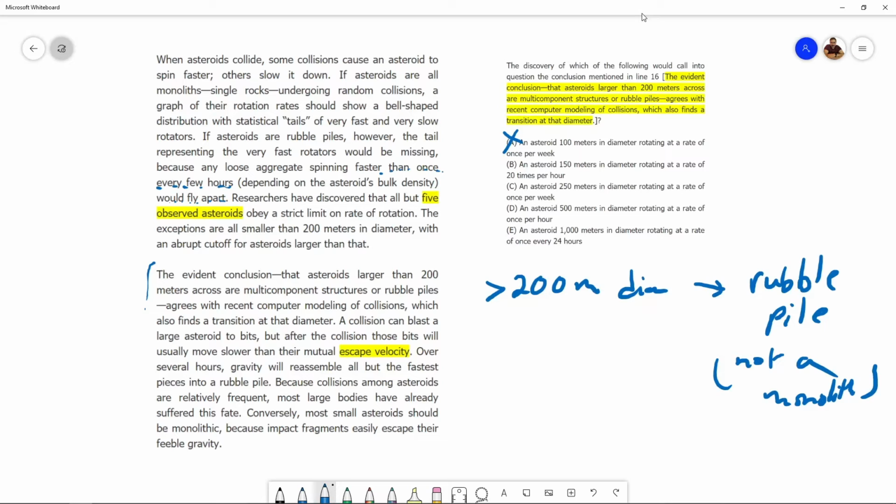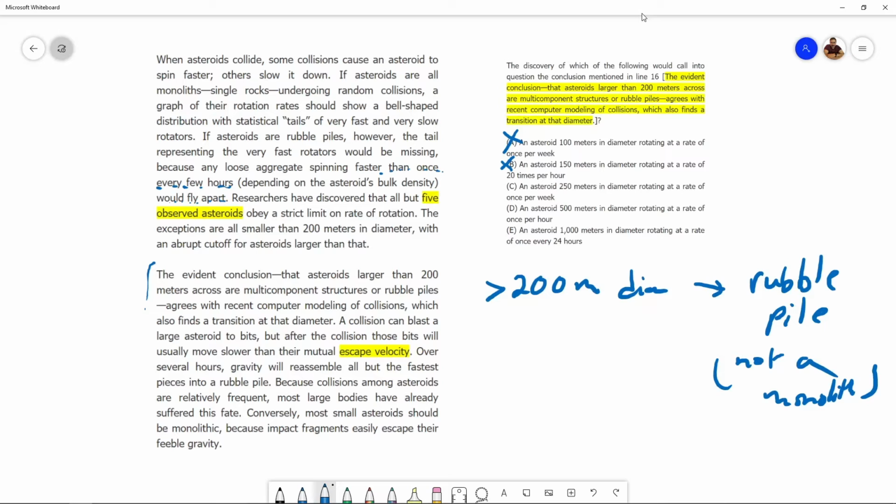Option B is talking about an asteroid which is less than 200 meters and it's telling us that it rotates very fast. Sure, so this one could very well be a monolith, right? Asteroids more than 200 meters would be rubble piles and rubble piles won't rotate faster than once every few hours. However, what about asteroids smaller than 200 meters? Those could very well be monoliths and they can rotate at faster speeds also. So this one does not lead me to question the conclusion either.